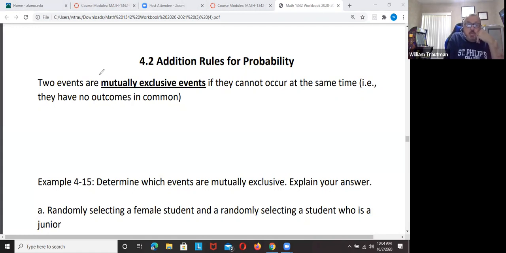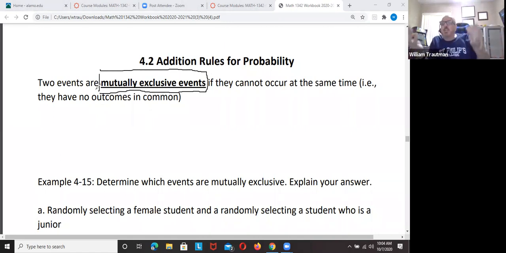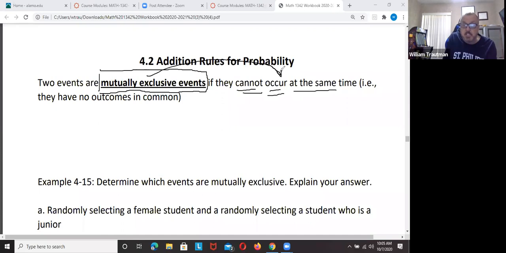So the word mutually exclusive, we need to know this. We actually brought this up in 4.1 at the beginning. I said we're going to go to that later on and show you the Venn diagrams. You might have forgotten, but there was a blank spot that says put a definition. I didn't do anything because I knew in 4.2 there's a definition. Mutually exclusive means they cannot occur at the same time. I would put a little note here because this is really important. You're going to see this word several times. Mutually exclusive means they cannot occur at the same time.